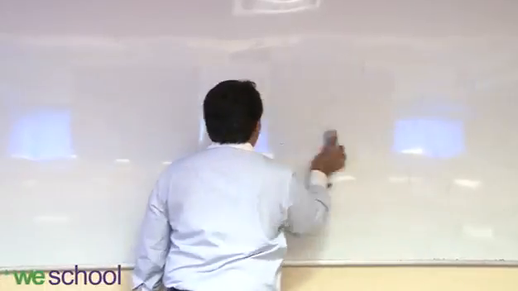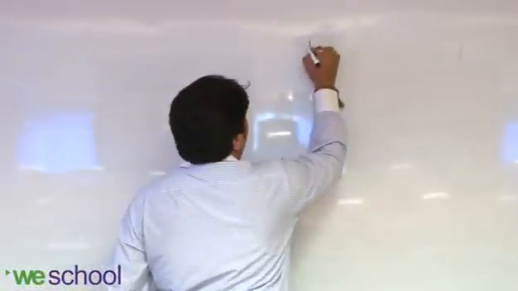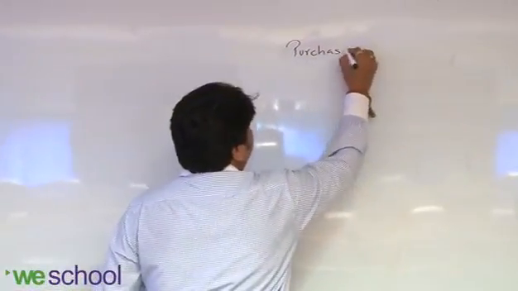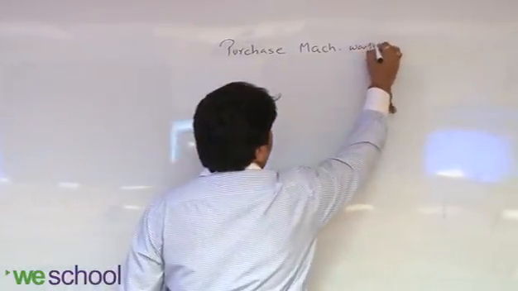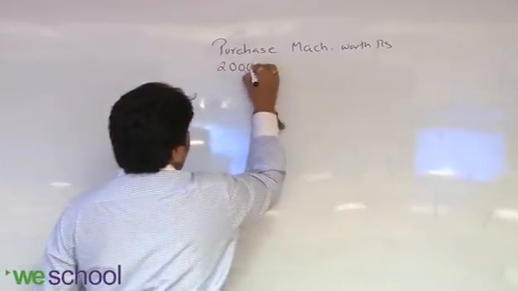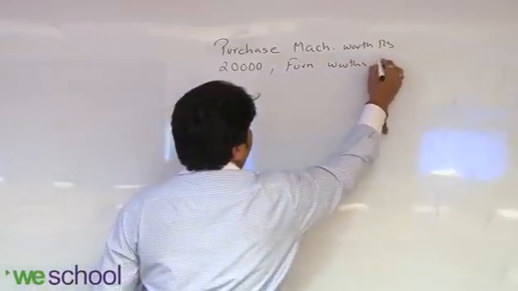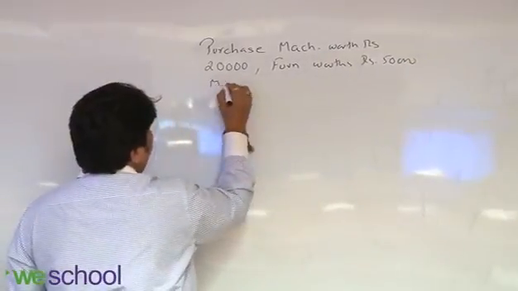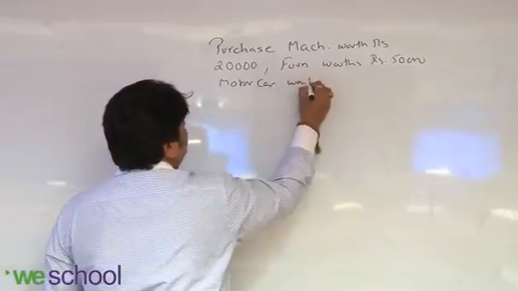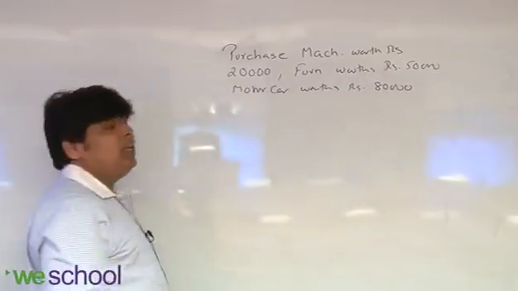The next entry is, as I told you, in a transaction minimum 2 accounts get affected. Maximum there may be 3, there may be 4. For example, purchased machinery worth rupees 20,000, furniture worth rupees 50,000, and motor car worth rupees 80,000. Now I purchased 3 things in this.